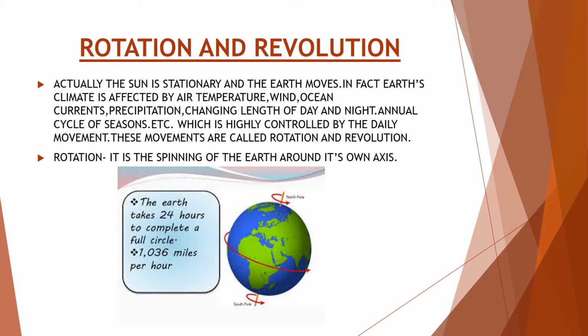In fact, Earth's climate is affected by air, temperature, wind, ocean currents, precipitation, changing length of day and night, annual cycle of season, etc., which is highly controlled by the daily movement. These movements are called rotation and revolution. What is rotation? It is the spinning of the earth around its own axis. You can see the figure. Rotation takes 24 hours to complete one full circle.